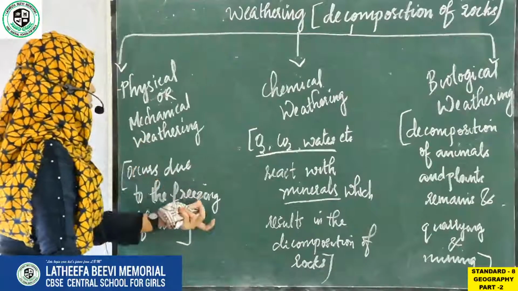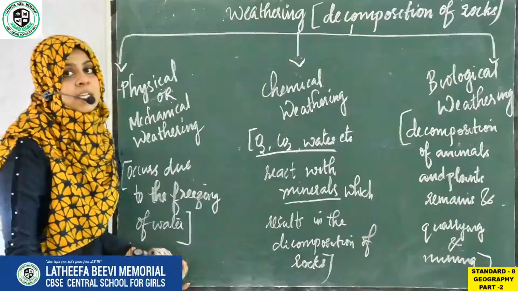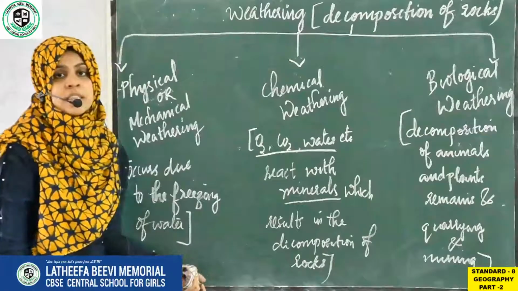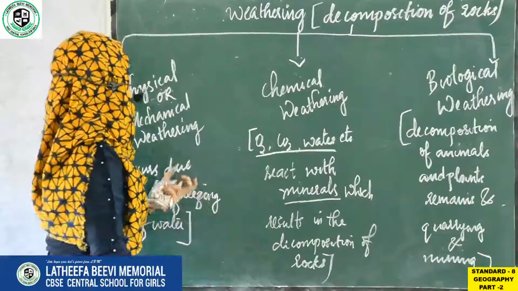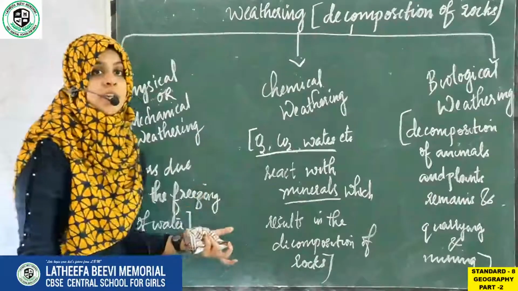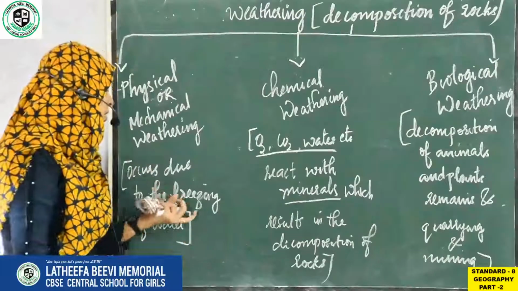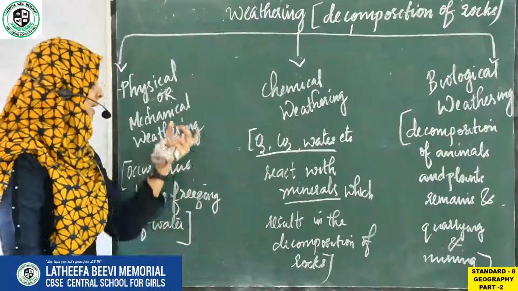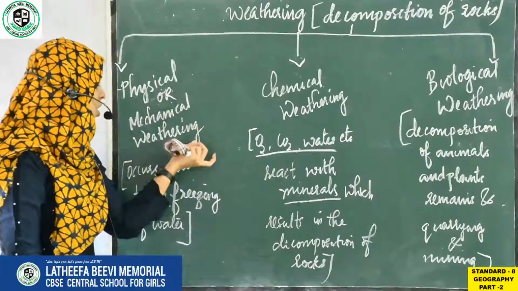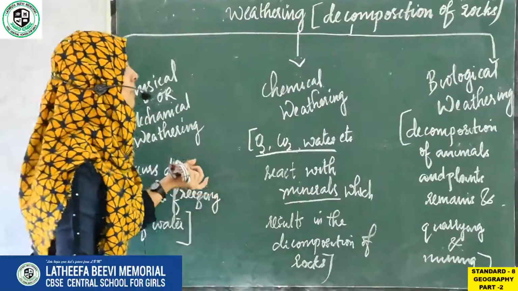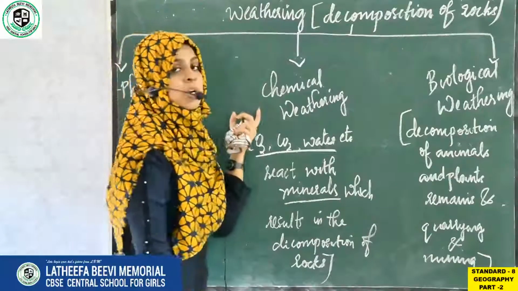So what is physical or mechanical weathering? It occurs due to the freezing of water. As I said in the class, we can see water inside the rocks. What do we see inside the rocks? We see water. So that water inside the rock freezes. It occurs due to the freezing of water, and that process is known as physical or mechanical weathering.